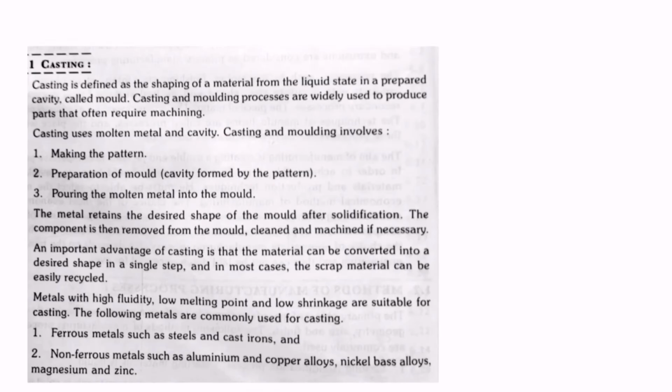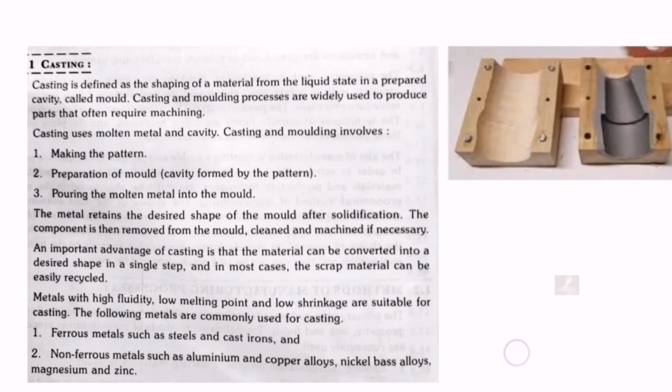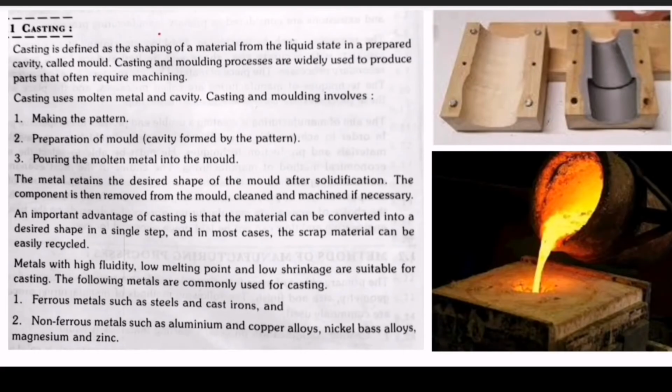Casting. What exactly is meant by casting? Casting is defined as the shaping of a metal from the liquid state in a prepared cavity called a mold. So casting and molding involves making the patterns, preparation of the mold cavities and pouring the molten metal into the mold. So this is the process of casting.